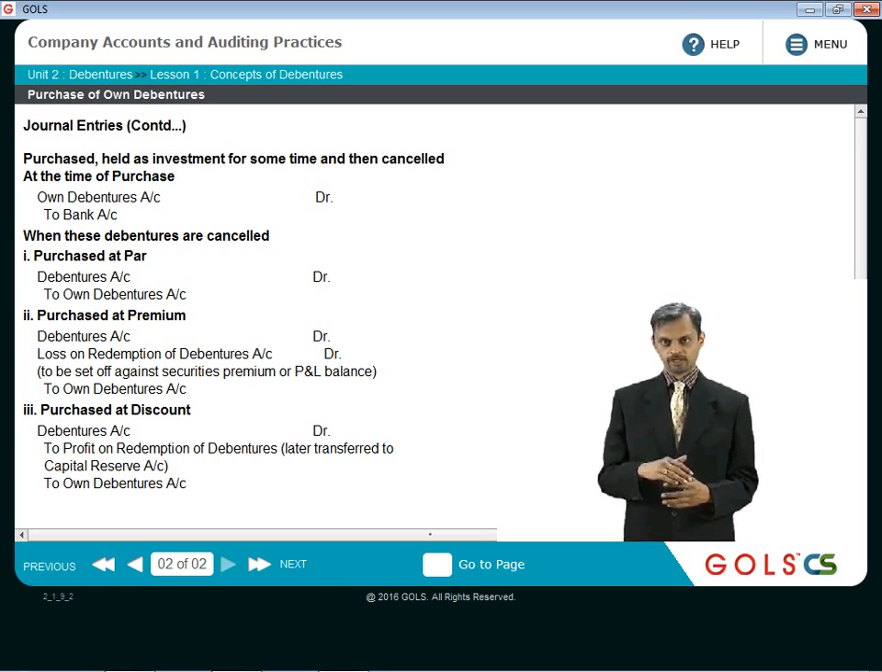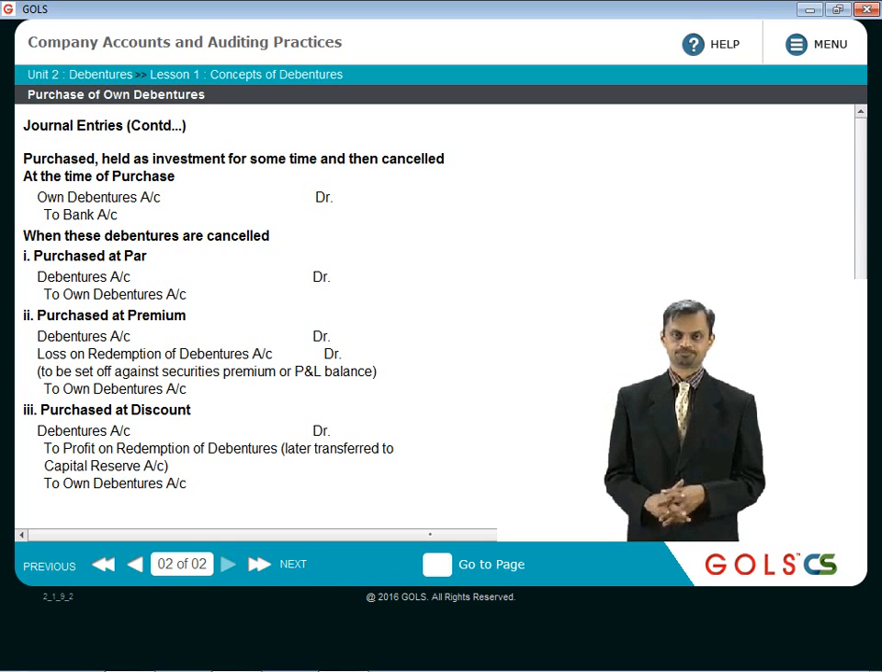So then you will have one more entry, which is profit on redemption of debentures account debit to capital reserve account.